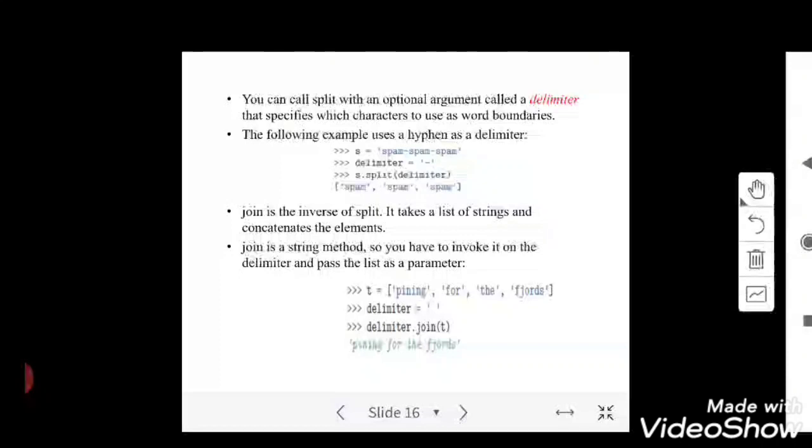I want to remove that hyphen in between the spam and split it into first word, second word, third word. I don't want any hyphen in between them. For this, I can use this delimiter and specify where it is. Even if I have 10 elements like this and want to remove it only for the first elements, you can do it by specifying its boundary using a slice. That also can be done.